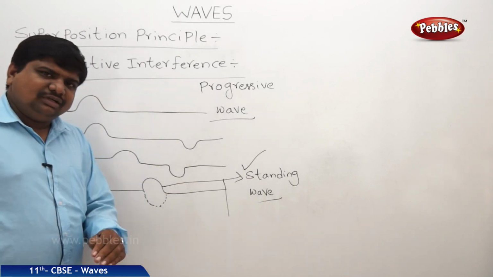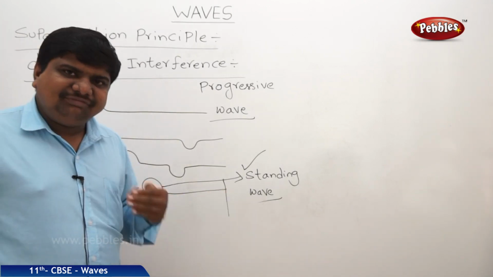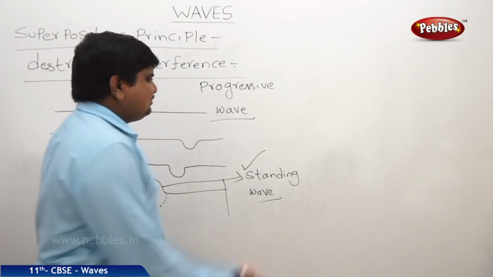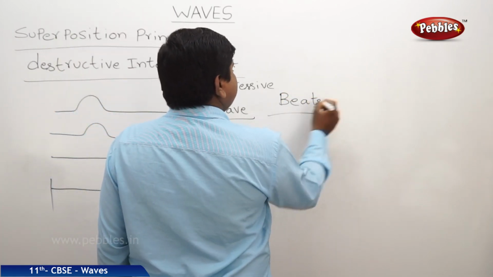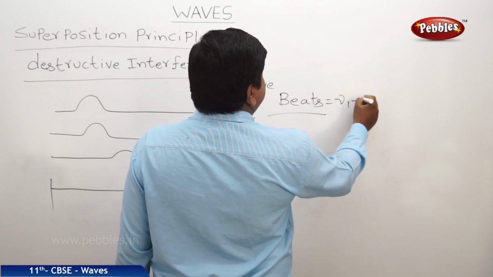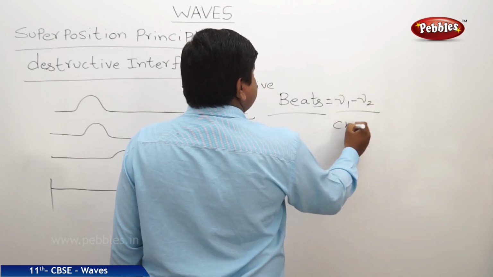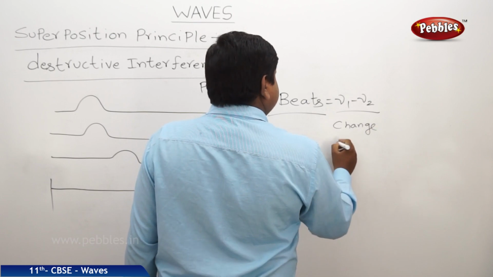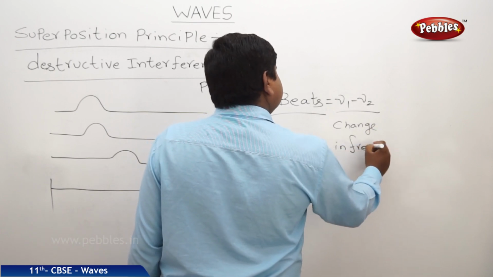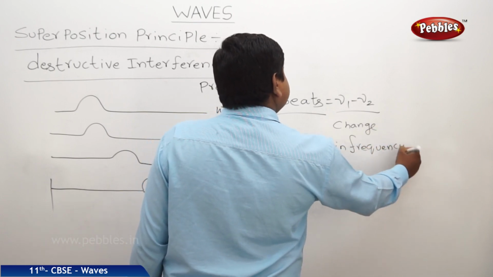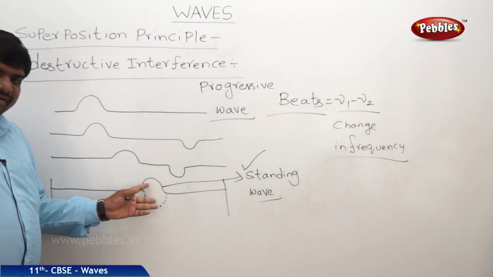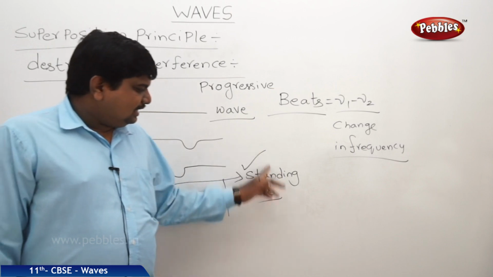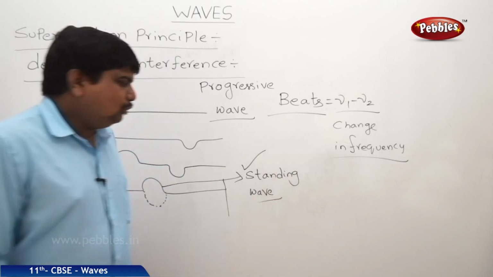But if the two waves differ slightly in frequency, they can create beats. So it is mu1 minus mu2, nothing but the change in frequency. What we can understand is, if two waves of the same frequency travel in the same medium, they can create a standing wave, like a loop formation.